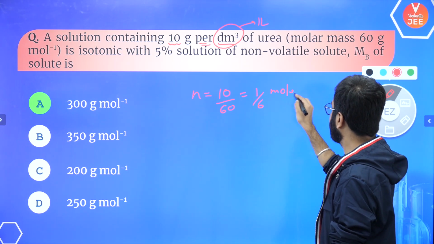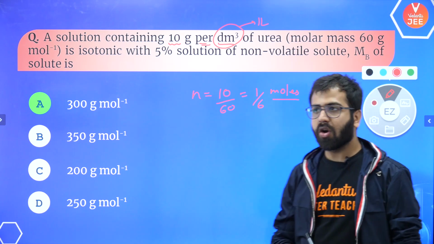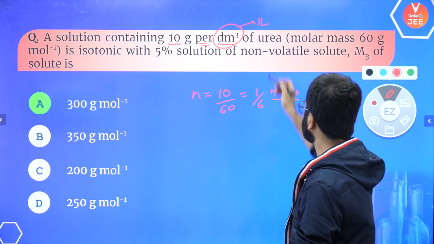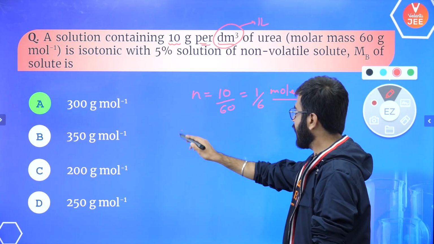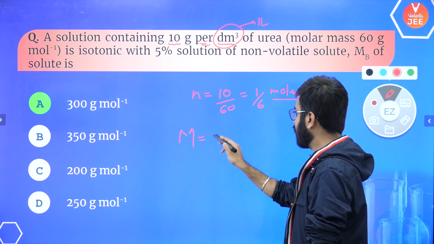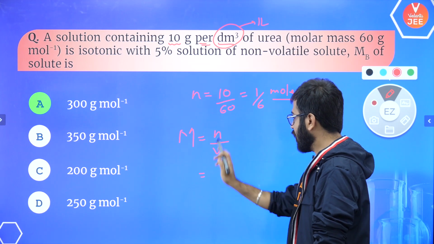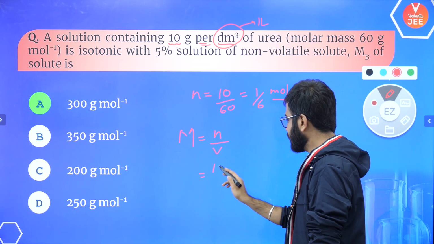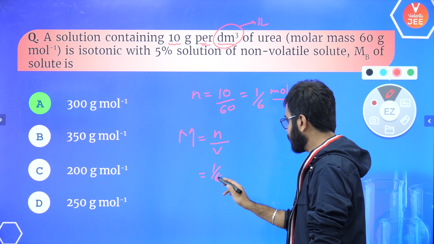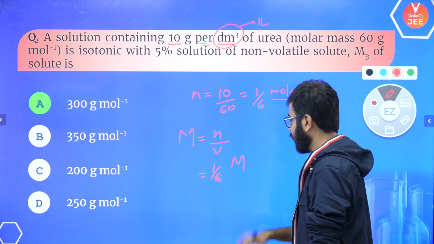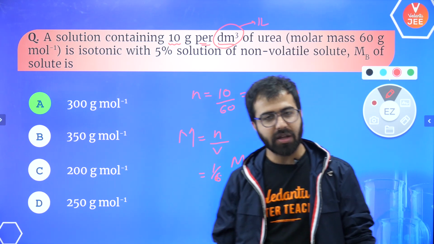First of all, we have this. And whenever we're going to talk about molarity, obviously it is in 1 liter. So molarity is nothing but mole upon volume, right? So that is going to be how much? 1 by 6 molar. Fine. Is this fine to everybody?